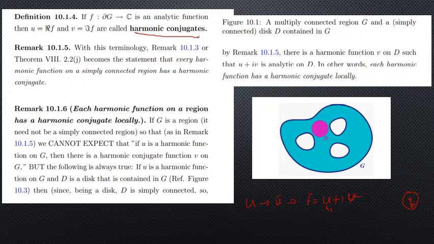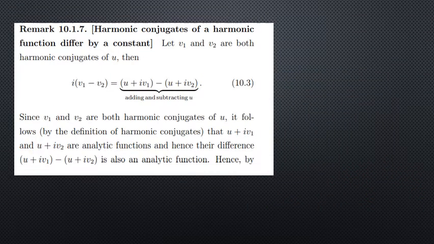If it is a region in several pieces, we can consider each disk. In each disk, for the harmonic function U we can find a harmonic conjugate. So the result says the harmonic function in a region has a harmonic conjugate locally. That means we can find a harmonic conjugate in each small disk where there is a harmonic function.